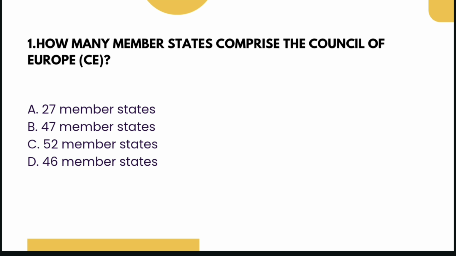The first question is, how many member states comprises of the Council of Europe? The options are 27, 47, 52 or 46, and the correct answer is 46.